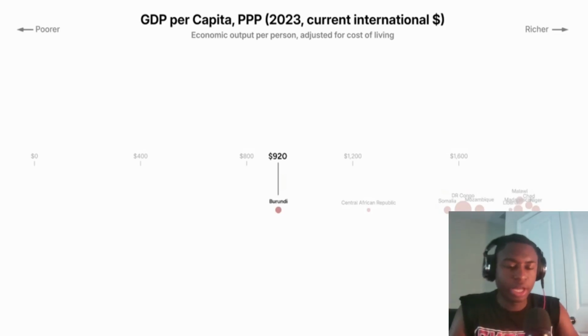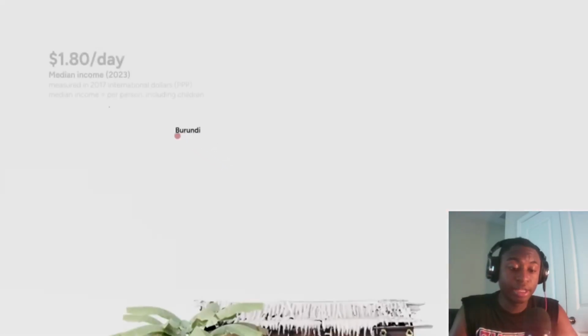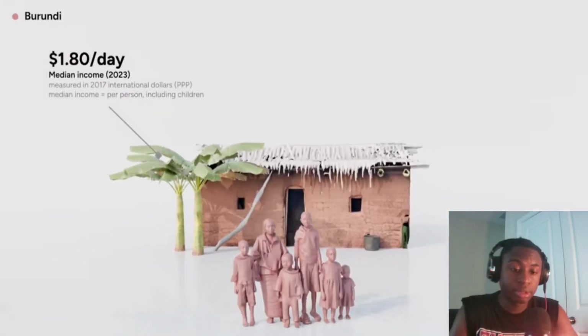Let's see how people live there. Burundi. $1 a day? The median wage in Burundi is $1.80 per day.